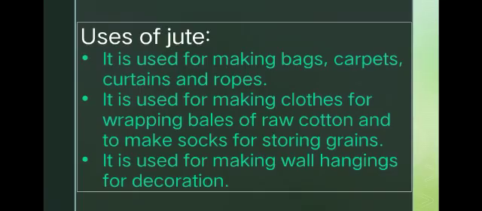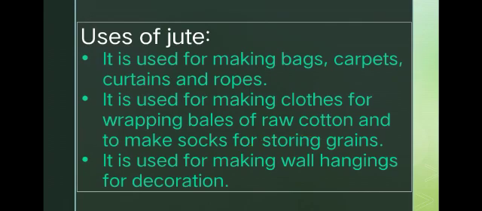Next we recall the uses of jute. It is used for making bags, carpets, curtains and ropes. It is used for making cloth for wrapping bales of raw cotton and cloth for storing grains. It is used for making wall hangings for decoration.